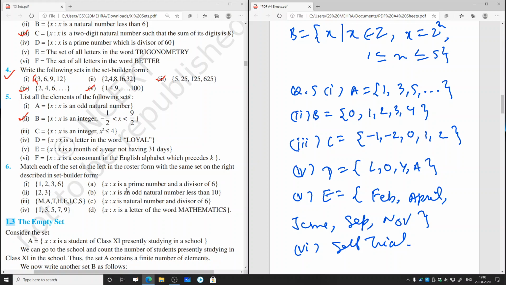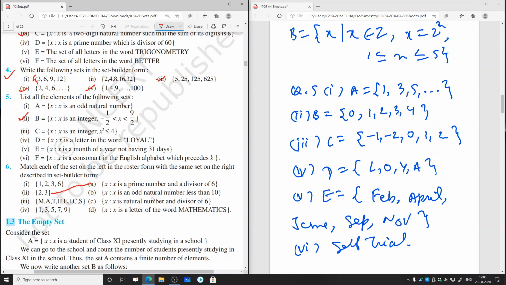First one, x such that x is a prime number and a divisor of 6. So what are the divisors of 6? It should be a prime number also. So prime numbers means 2, 3, and only two elements will be there, because it should be a prime number and a divisor of 6. We cannot take 6 and we cannot take 1. So the second one will match with A. This is the answer for this one.